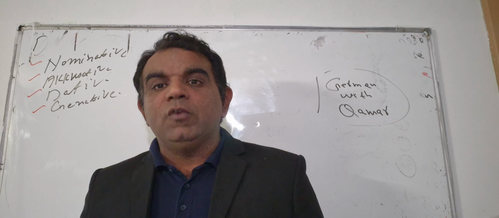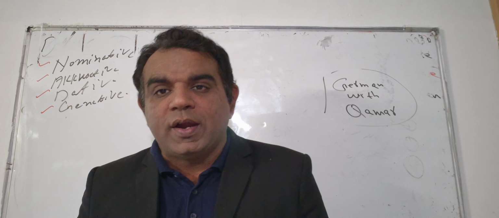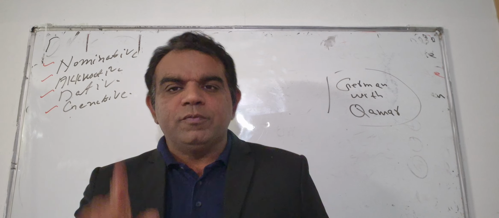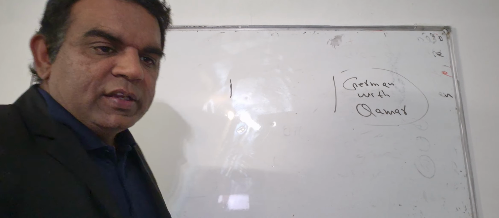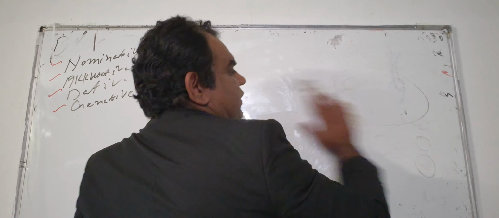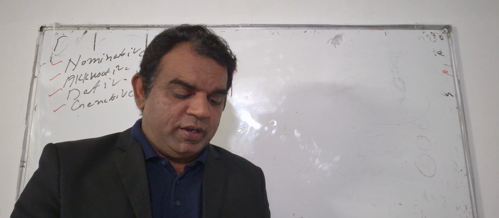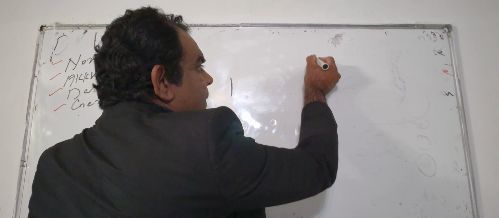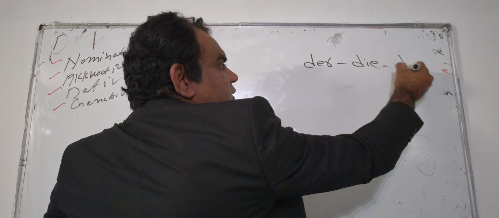What are nominative, accusative, dative and genitive actually? First of all, I would like to introduce these 4 cases. Look here. Here they are: der, die, das.